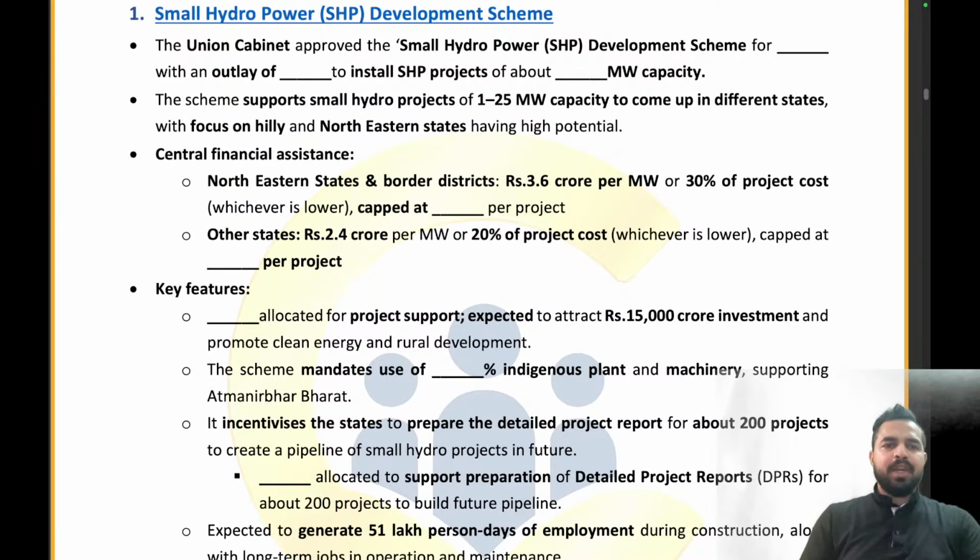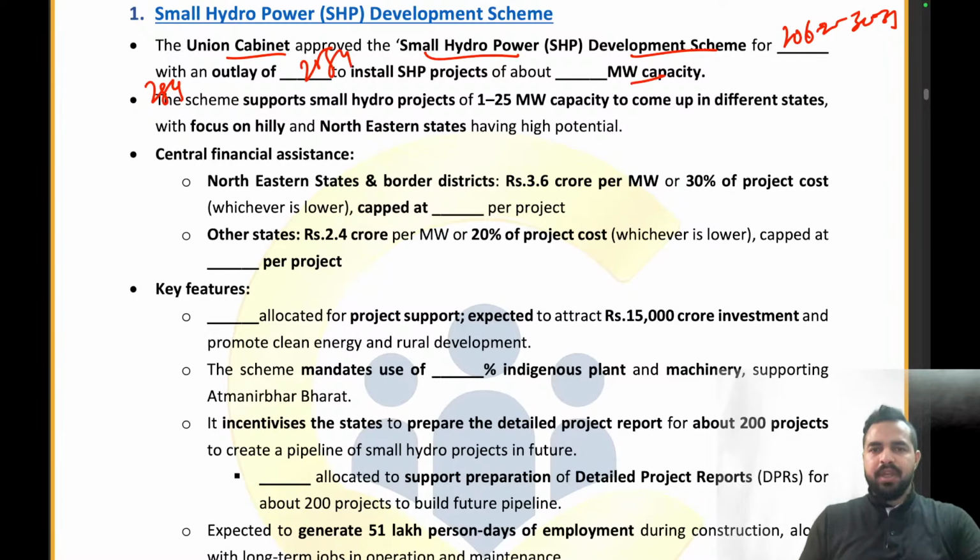So please quickly tell me here, my dear friends, the Union Cabinet has approved the small hydropower development scheme for, what is the timeline? 26, 27 to 2030, 31. Absolutely right. With an outlay of 2584 crores. And what is the capacity? Up to 1500 megawatt capacity. What is individual capacity? 1 to 25 megawatt.